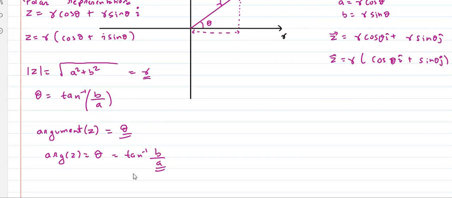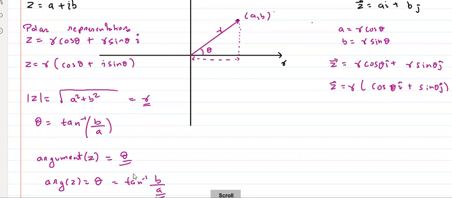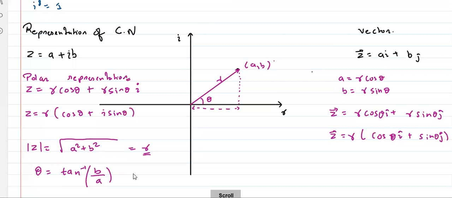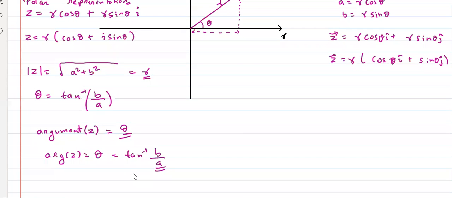Anyone have any doubt in this? We will be using these concepts. We will be using these concepts. Anyone have any doubt? Raise your hand. Anyone have any doubt in representation? Tell me. No? Thumbs up?